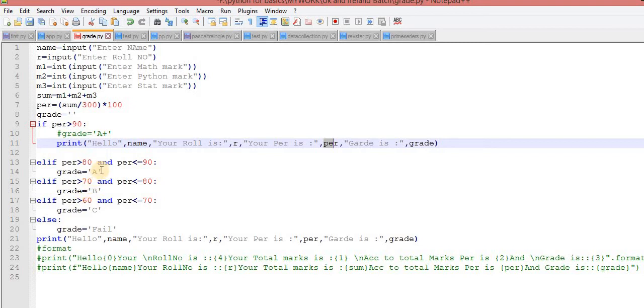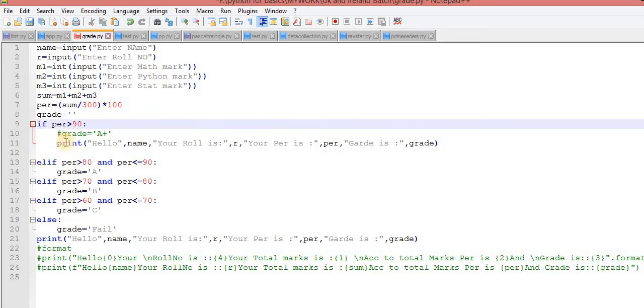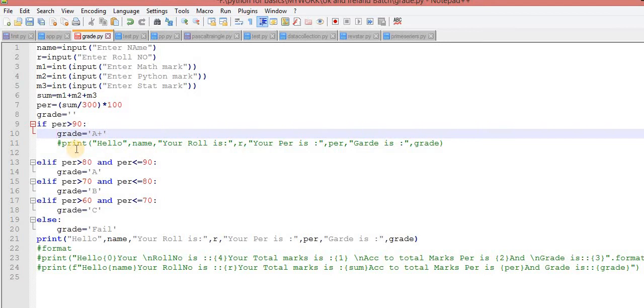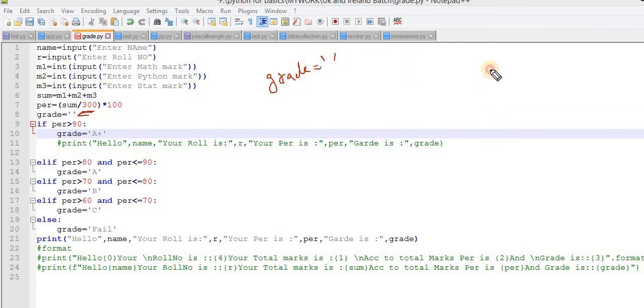Then what alternative can I use? That is more important. What alternative can I use to make your coding smooth? I am making this a comment, which means it no longer exists. I am taking one variable, grade. Understand this case: I took a variable and the variable name is grade, with an empty string. Just like an empty container. That's it, nothing else. If you understand this concept in layman's terms, it is just an empty container.